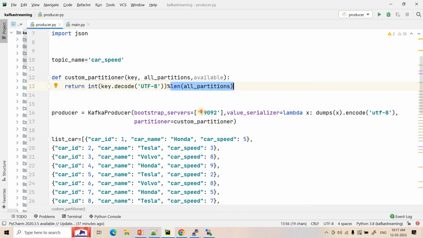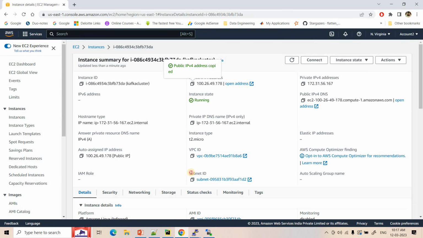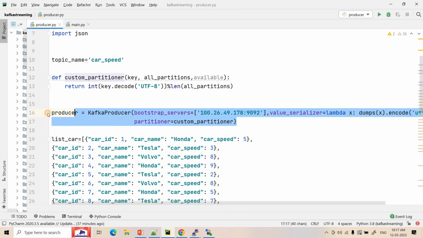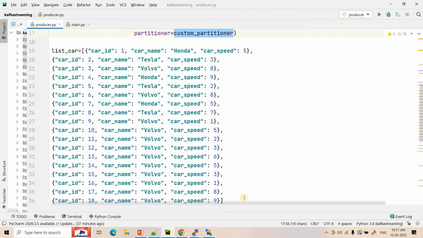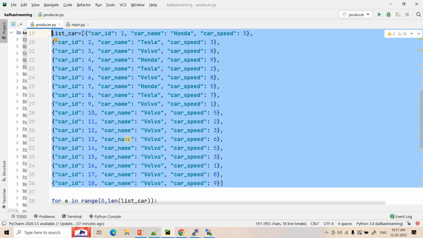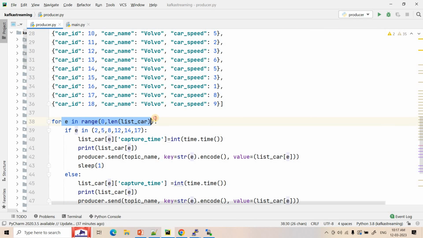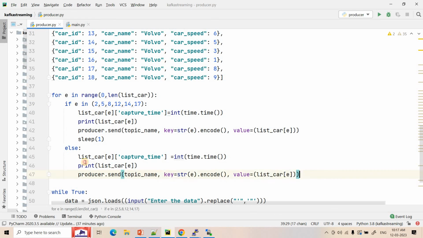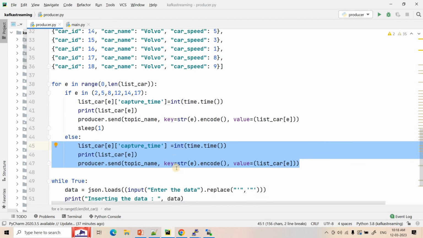In the producer code, here we need to mention the bootstrap server. So here what I will do, I will copy the EC2 public IP and paste it here, and then here we are configuring the custom partitioner. The list of cars we are passing as we used earlier also, and then we are iterating over that list by the key value in this kind of index. Already I discussed in my previous video, while discussing tumbling window, why we need this kind of concept, just to make sure one window is expired and the next window starts. For that I am giving some sleep time if the range is coming within this, or else I am simply publishing that message in the Kafka cluster, right?